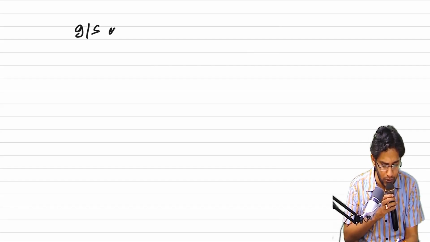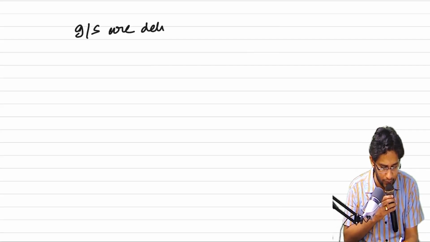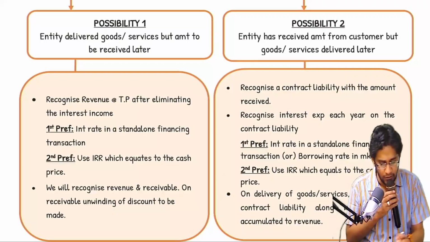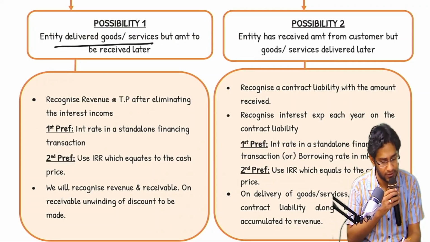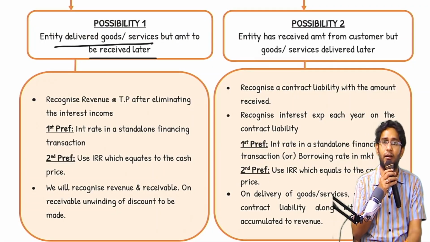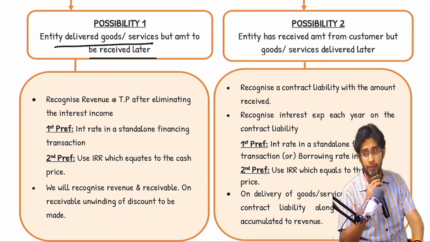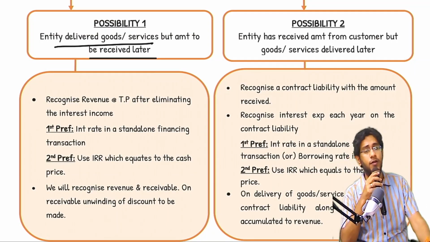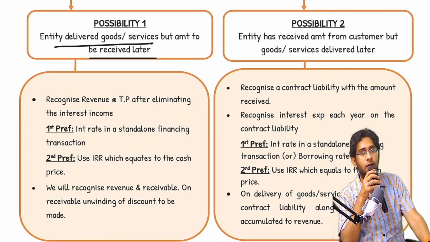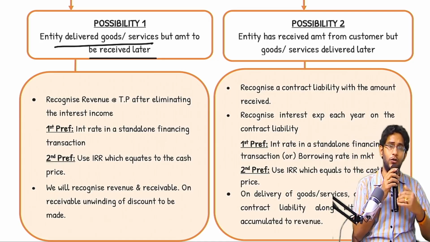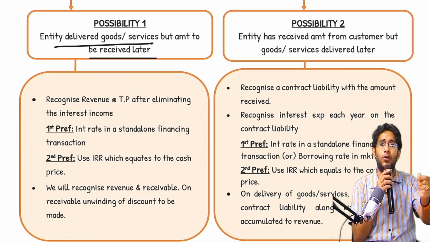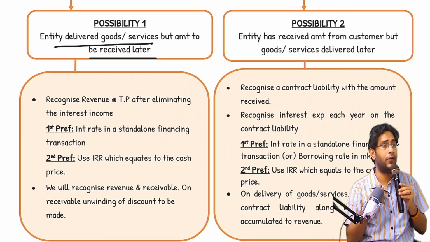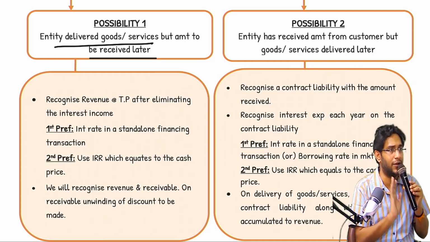Two possible cases are there. Possibility 1. Goods and services are delivered. Okay, I'll show you in the book directly. Entity delivered goods and services, but the amount is to be received later. Tell me, sir, from the company's point of view, interest income or interest expense? Interest income. Why? Goods and services are delivered, but there is a delay in the customer's payment. So definitely our entity will charge interest income from the customer.